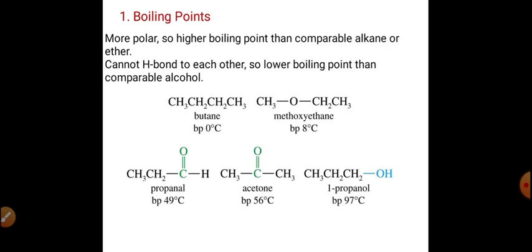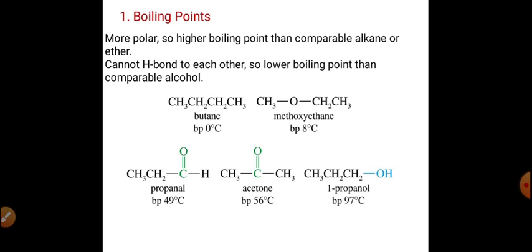But if we compare them with compounds containing the hydroxyl group, or alcohols, we find that their boiling point is lower than that of alcohols.